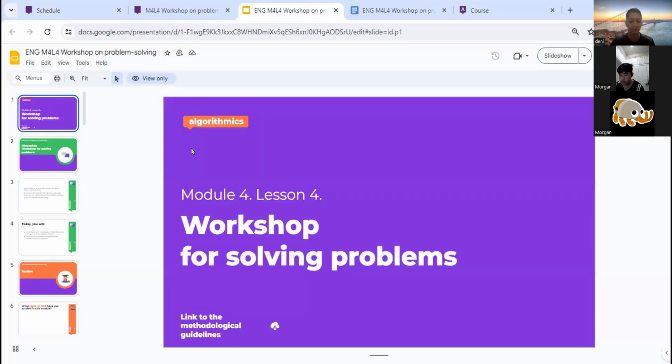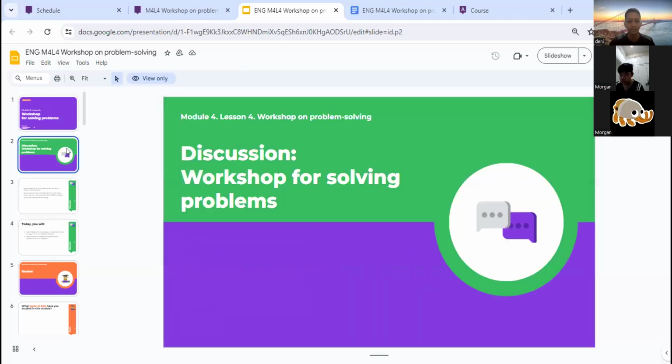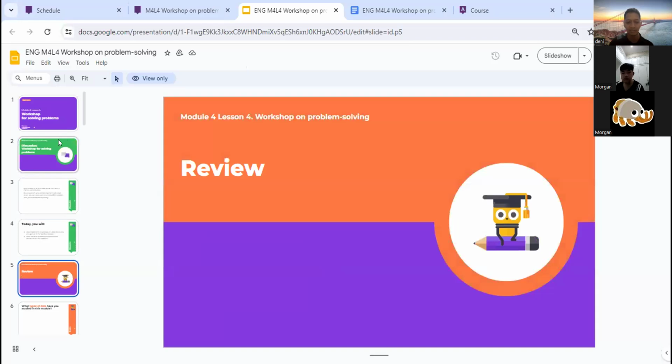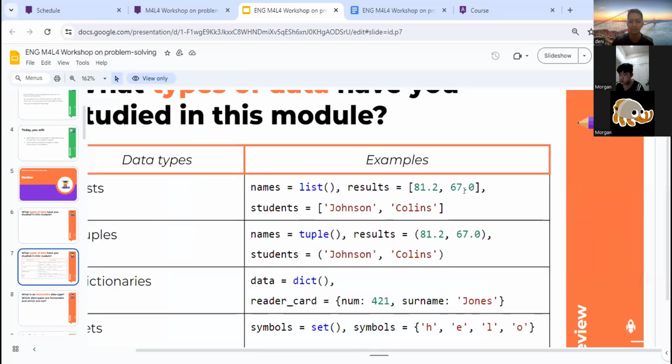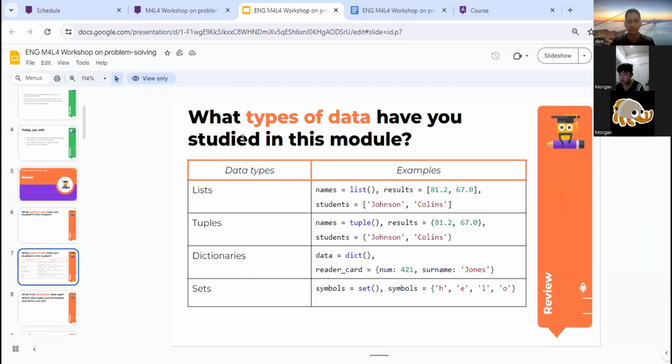I think for today, just a review of our past lesson about list, tuple, dictionary, and sets. Only four types of data have you studied in this module.